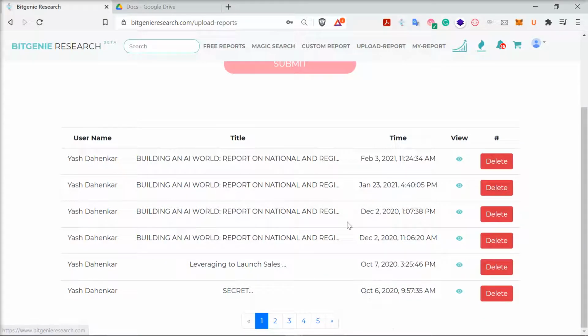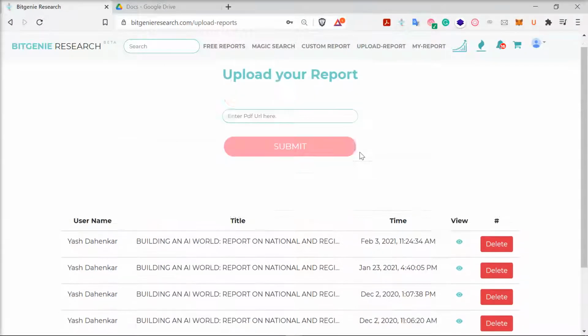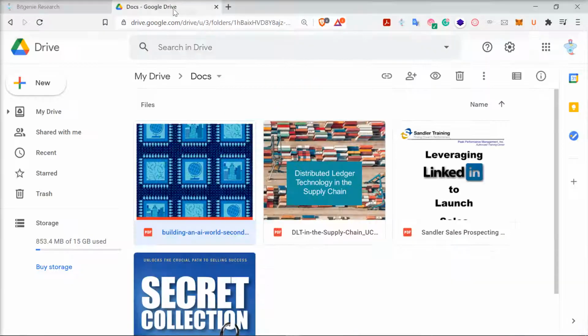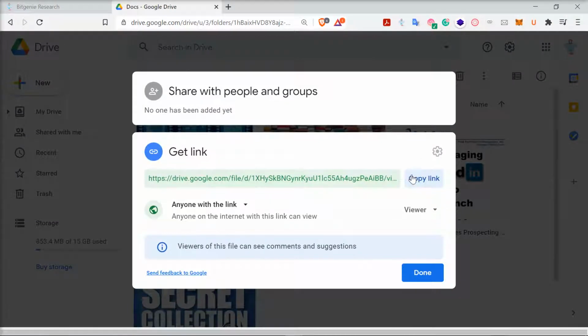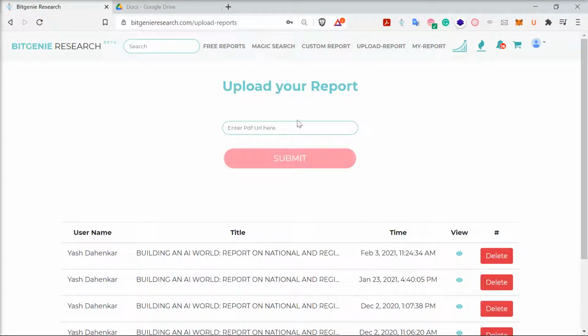For example, I've added a few reports. I've added the same report using the same link, but you can see the timestamp and everything over here. To do that, you just go to your drive, get a shareable link, copy that, and then upload the link over here and submit it.